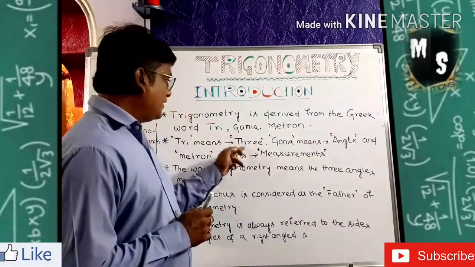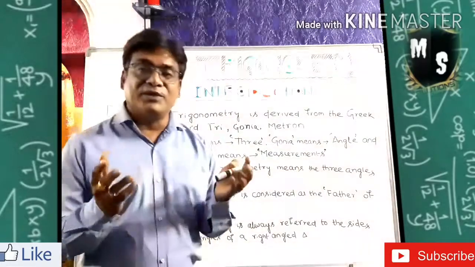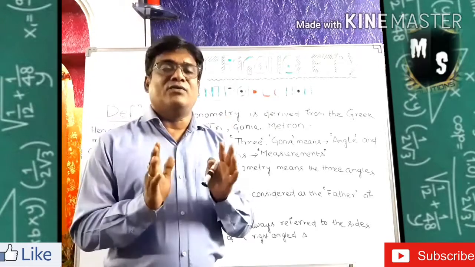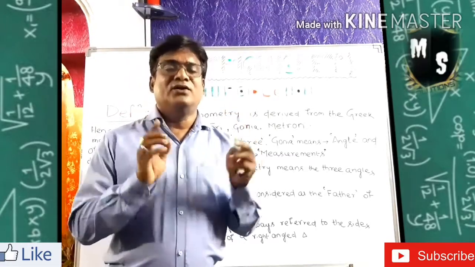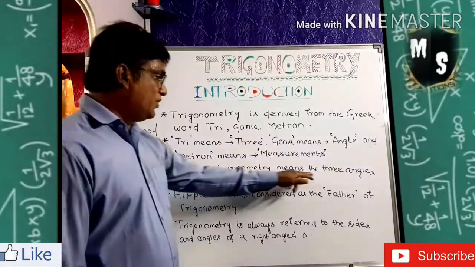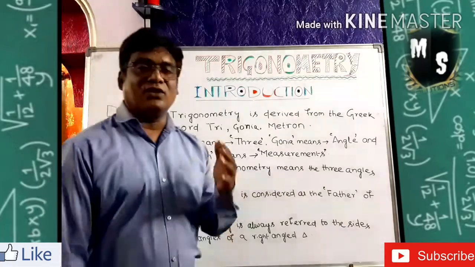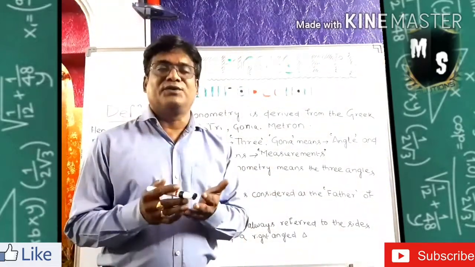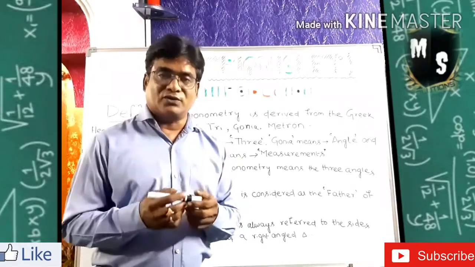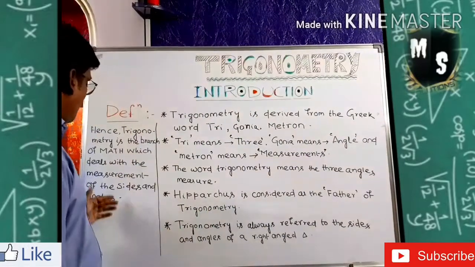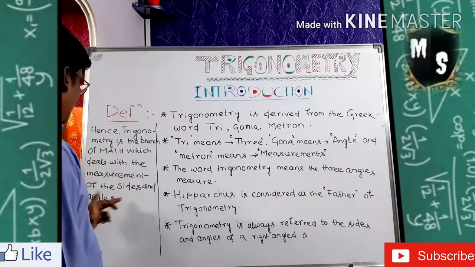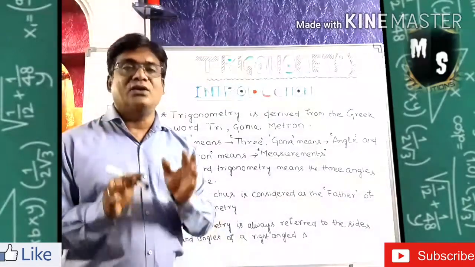So, 3 angle measurements. 3 angles in which figure? In a triangle, 3 angles are available. So trigonometry is always involved with a triangle. What type of triangle? That is a right angle triangle. So what does trigonometry mean? 3 angles measure. That means it is the branch of mathematics which gives you the measurement of the 3 angles as well as the measurement of the 3 sides also. So the definition is clear to you: it is the branch of mathematics which deals with the measurement of the sides and the angles, sides as well as the angles.